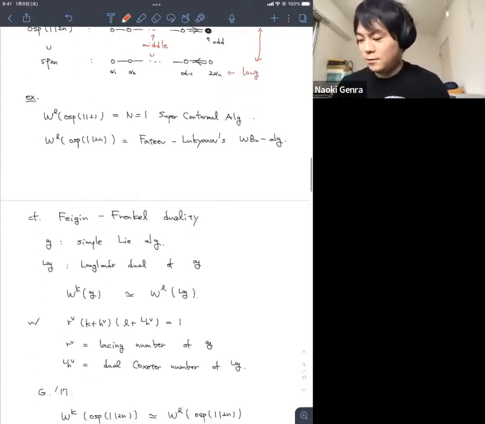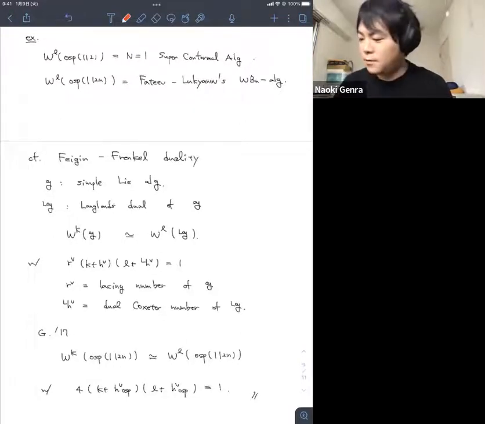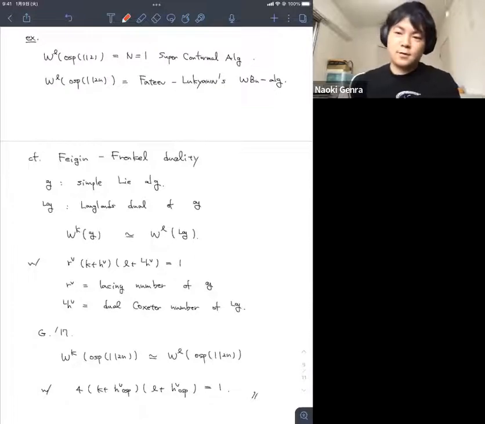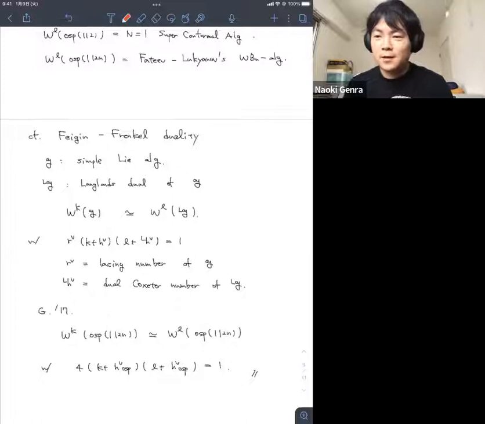Anyway, we can consider a similar result and obtain this result using a different screening operator. But anyway, that was very fast. Is there any question?